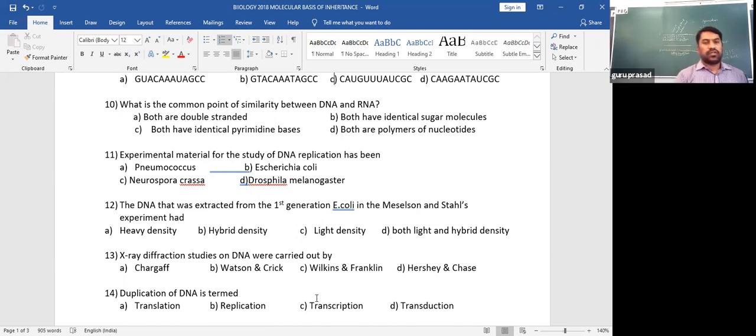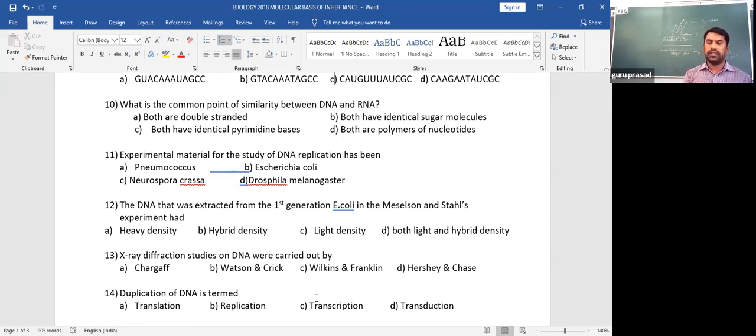Okay, next question. Experimental material for the study of DNA replication has been used. That is a continuation, you have to complete the sentence. DNA replication was frequently studied by using bacteria. Of course, pneumococcus is a bacteria, Escherichia coli is a bacteria.